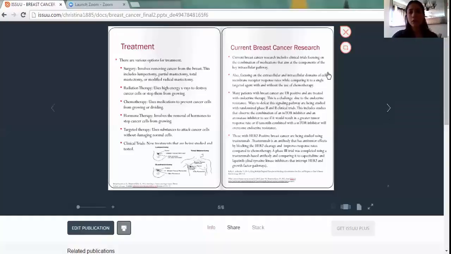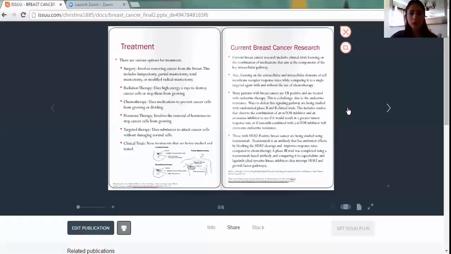So some current breast cancer research that's going on in clinical trials. Current breast cancer research includes clinical trials focusing on the combination of medications that aim at the components of the key intracellular pathway. Also, this focuses on extracellular and intracellular domains of cell membrane receptors, while comparing it to a single targeted agent with and without the use of chemotherapy.